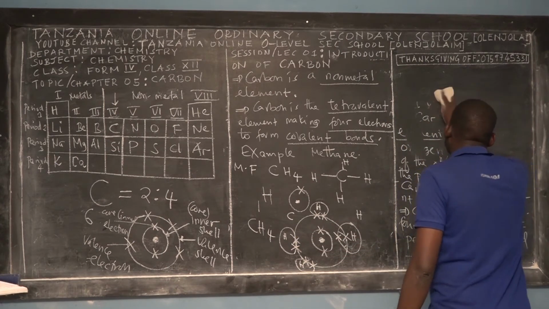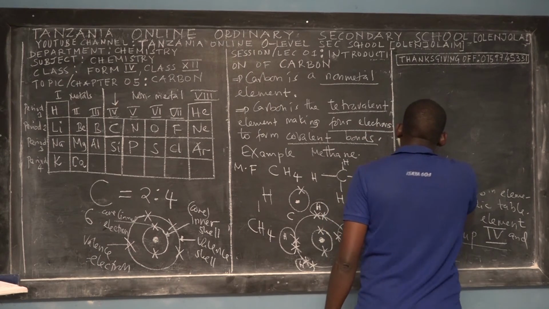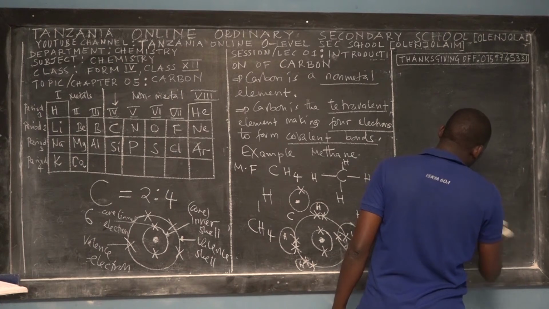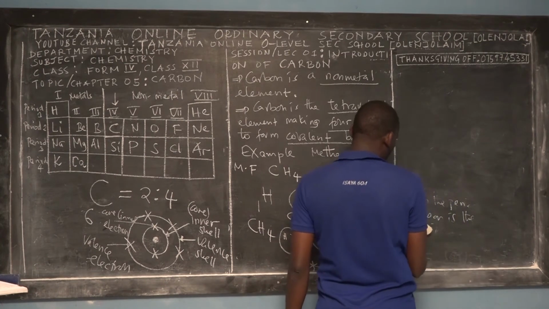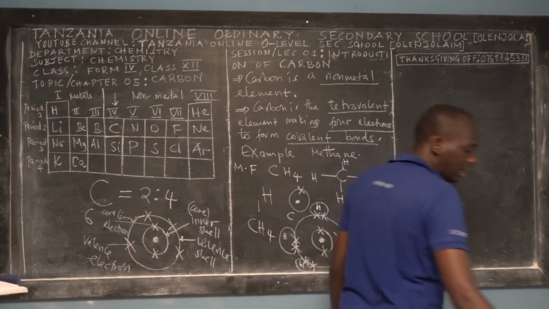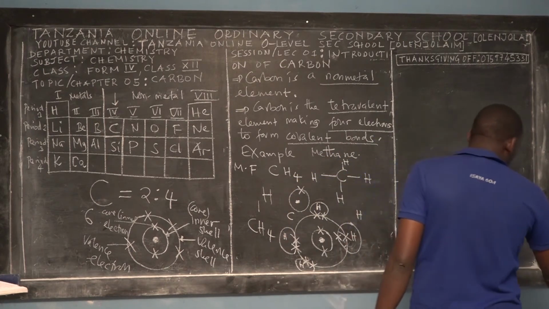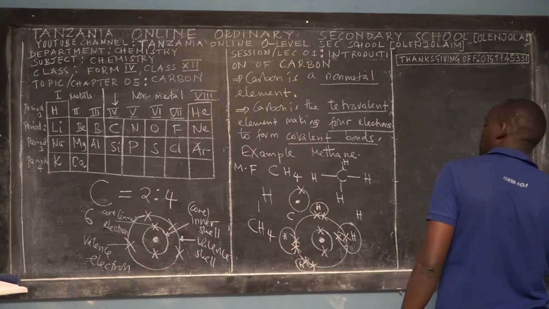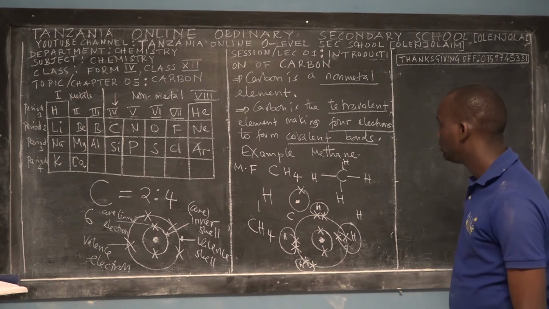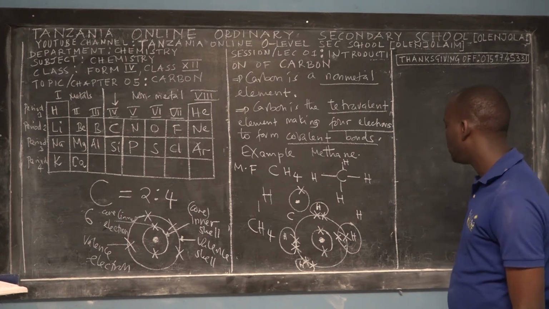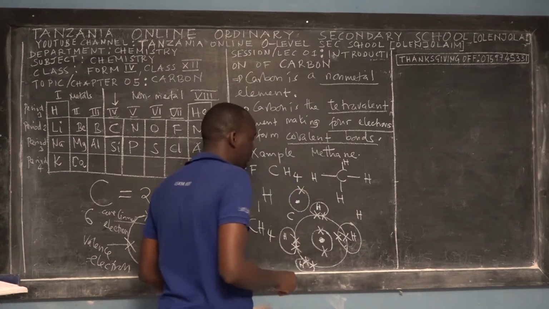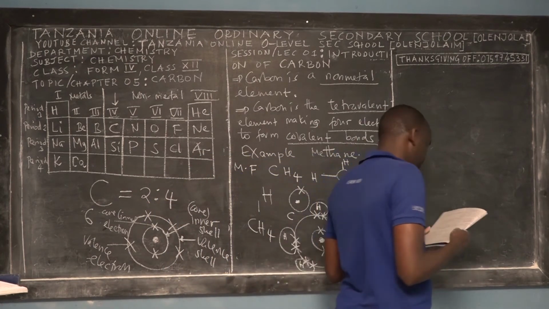So all the hydrogen atoms have reached the octet state, and the carbon itself is also in octet state because it contains a full number of electrons in its valence shell. So that's a concept, because I want to make sure that you love chemistry and you understand the subject even if you don't want to.